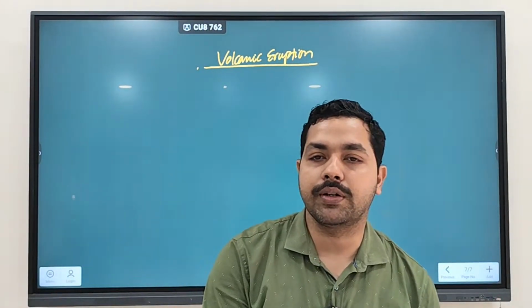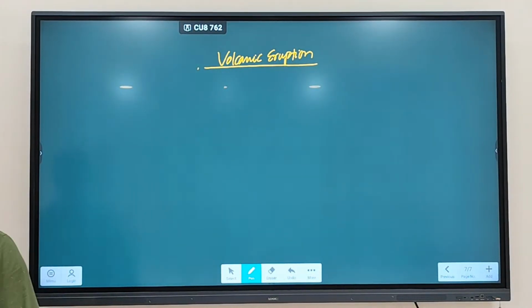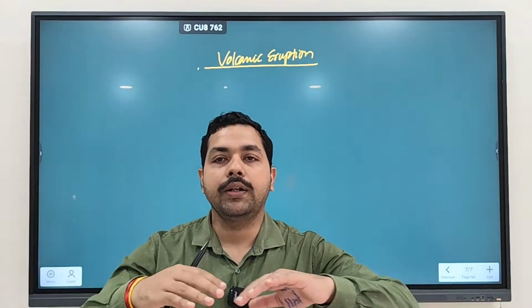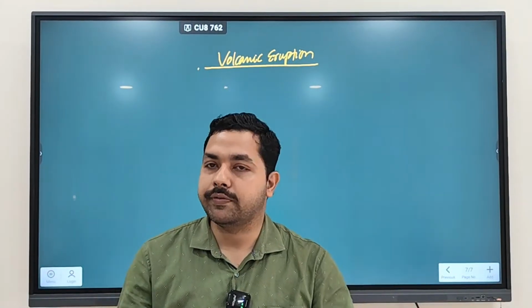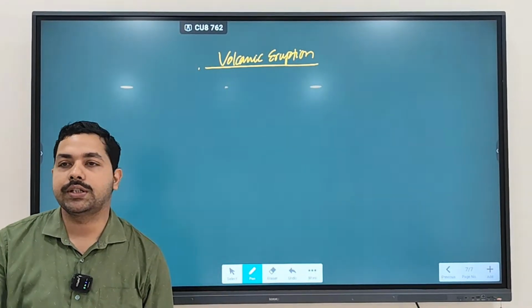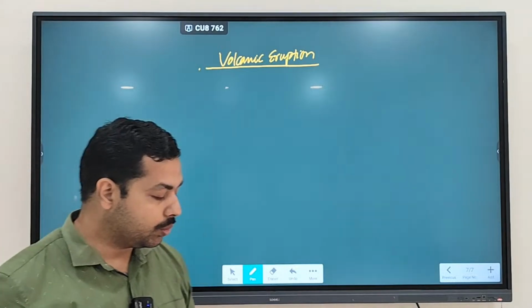On the other side, we have discussed the second part, which is the shield type. So in the shield type, you have magma that is coming out that is highly fluid, not viscous in nature. It is highly fluid, and here you will see which type of eruption? Fissure type of eruption. So that difference we have discussed between shield volcanoes as well as the composite volcanoes.